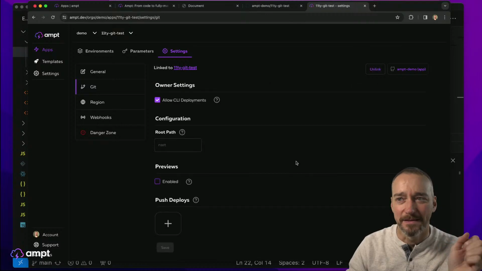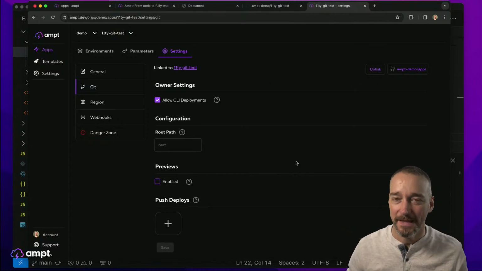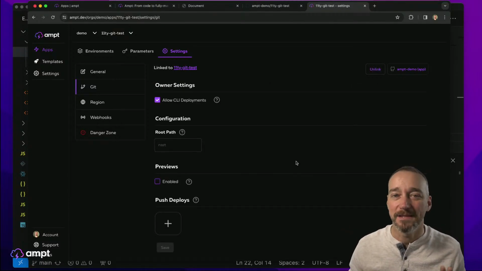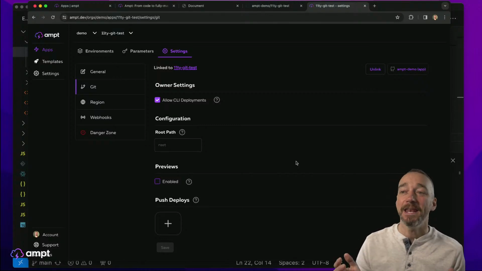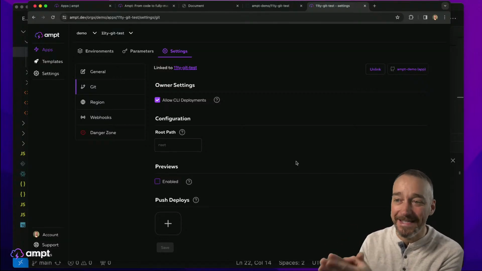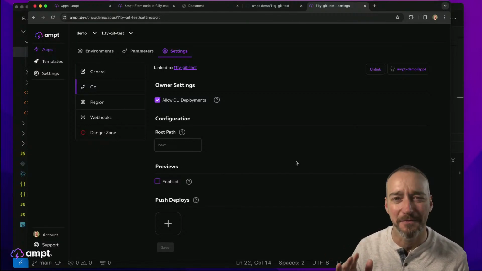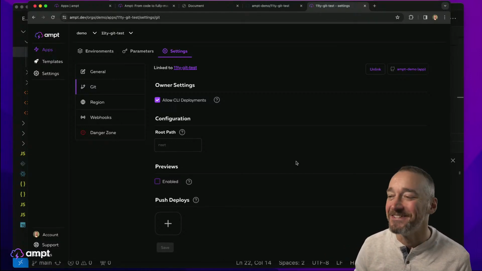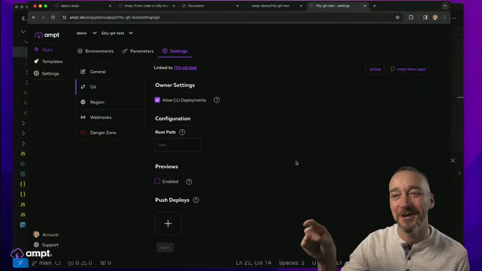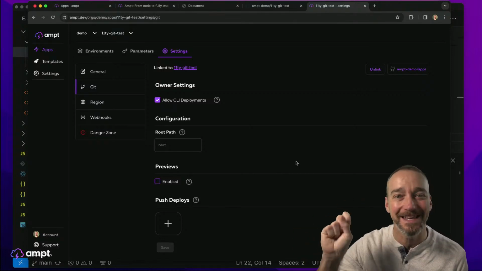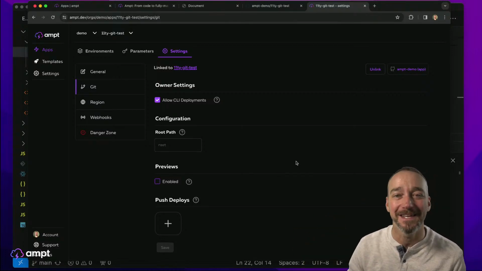Okay, and it's working. All right, so anyways, it might just be that my dashboard was a little bit out of sync. Anyways, so that's what I did. I just linked this to, and it was sort of a roundabout way to get there. So apologies for that. But normally you just click on Git and you link it to the Git repo that you want to link it to.